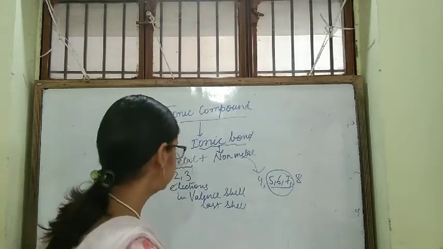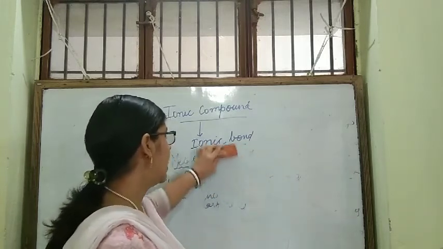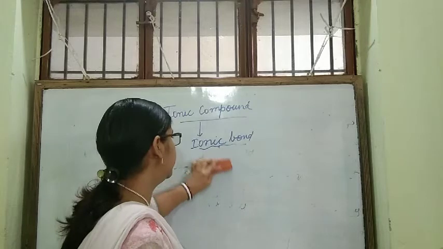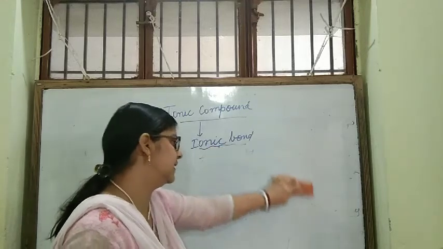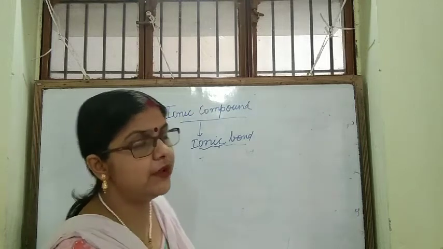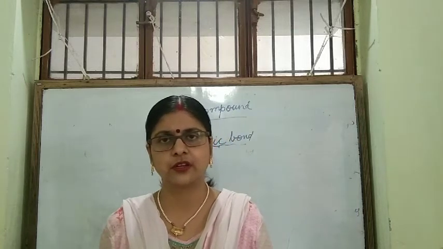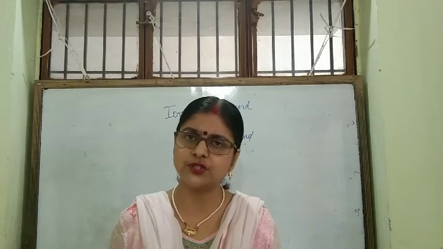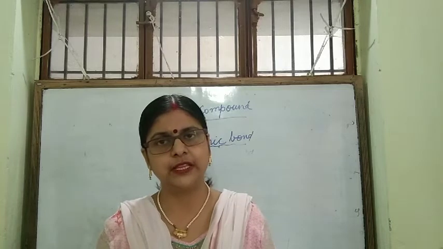Now, why does this metal and non-metal combine? All of us have to remember this, that every element has a tendency to complete its octet. Why the elements wants to complete its octet? To gain stability.